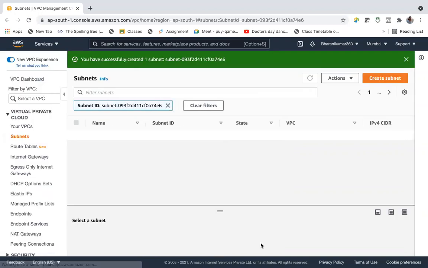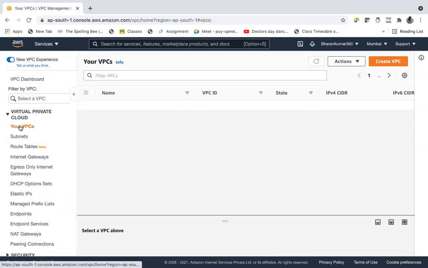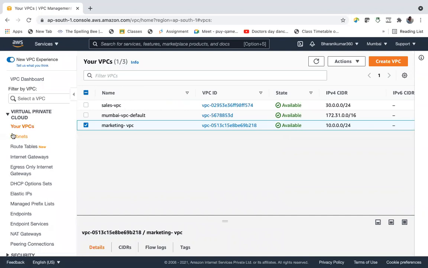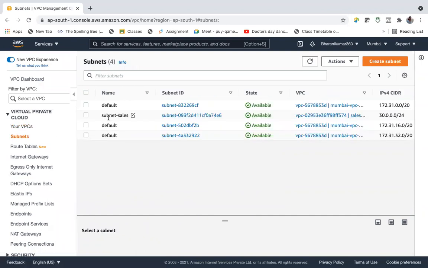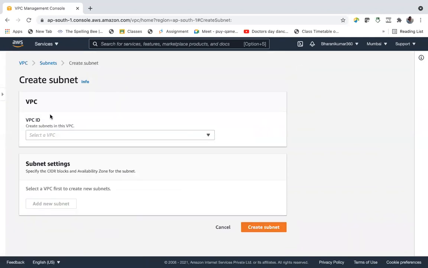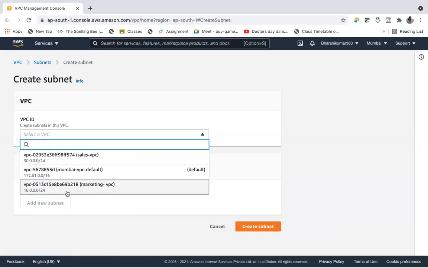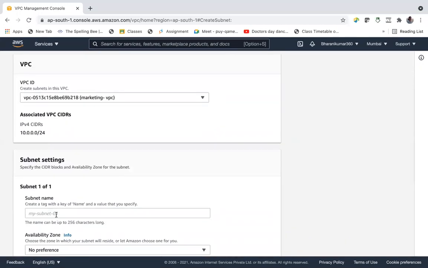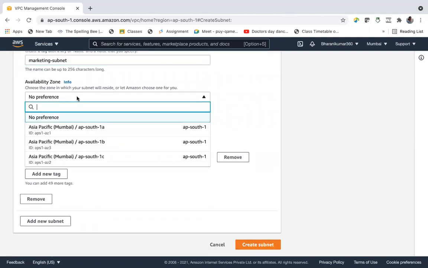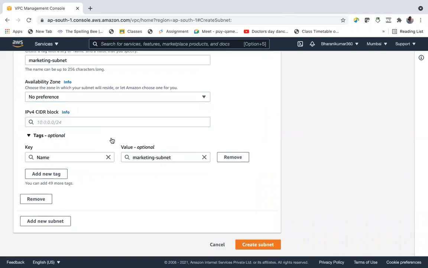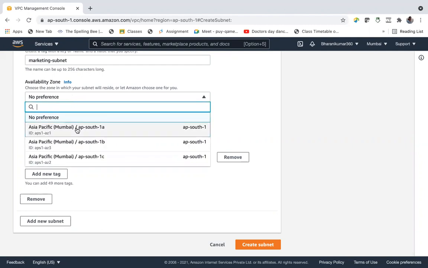Create subnet. So what we have done, we have a sales VPC and we have created a subnet in that. And let me create one more subnet. This time in the marketing VPC, we call it the marketing subnet. Let's keep it as no preference, but no preference if it is 1C. So let's do 1A.